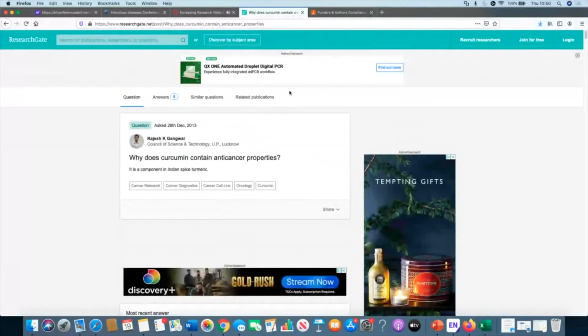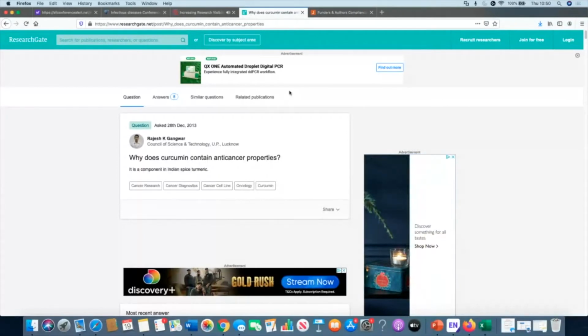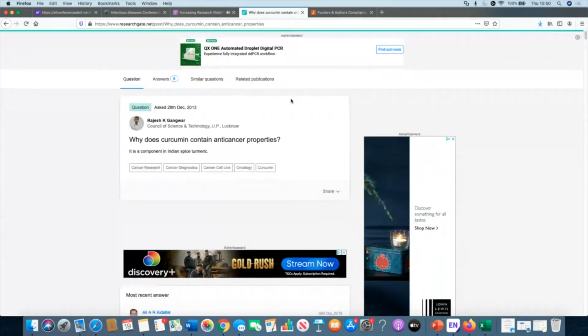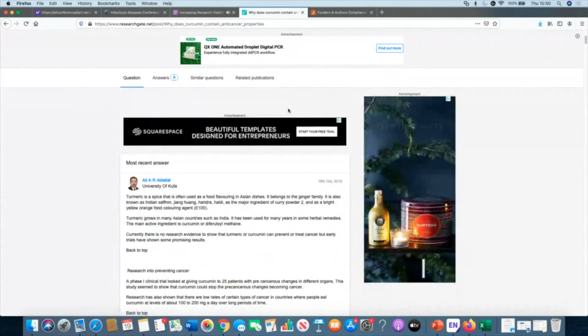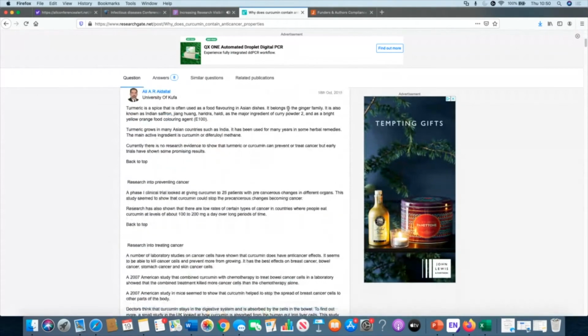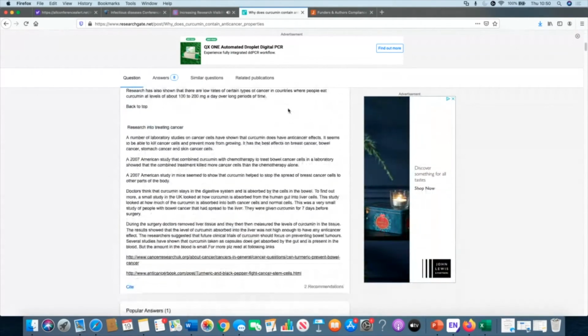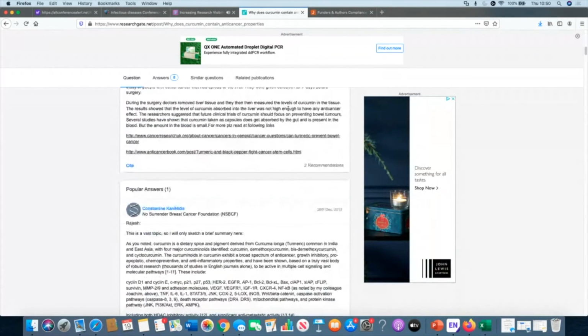It might be a bit easier. So ResearchGate, as well as a really good platform for showcasing your papers, you can also use it to ask questions to the research community. This is just an example of somebody asking about curcumin and whether it contains anti-cancer properties. A researcher was just interested to know the thoughts of the research community, and he's had quite a lot of people weigh in from all around the world, giving their point of view.